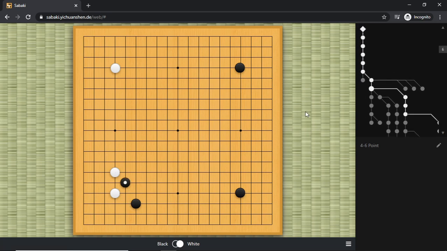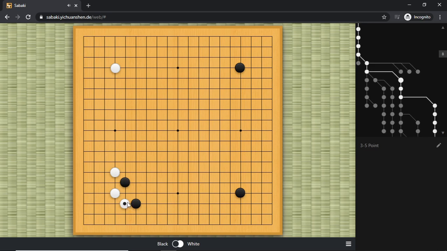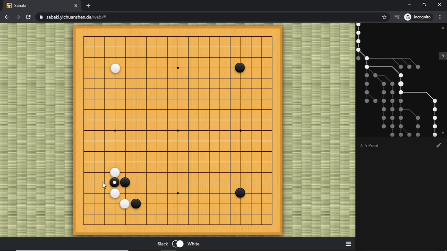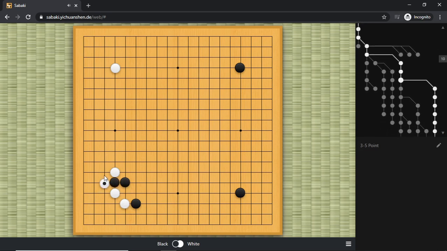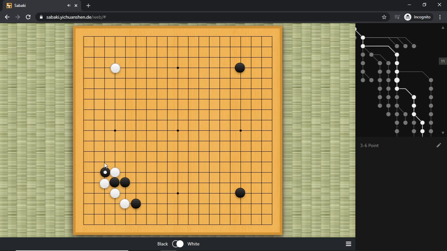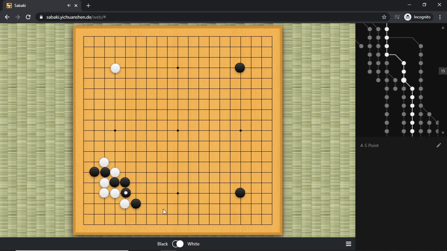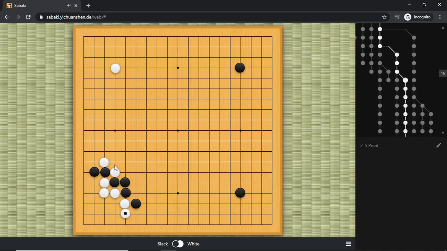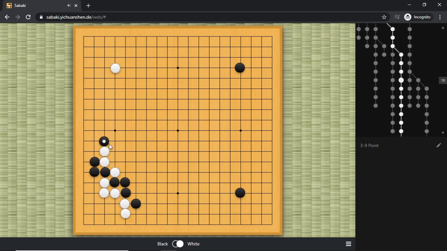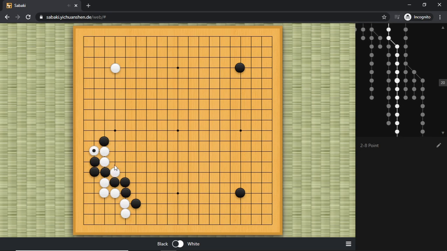So I just want to quickly recap. Today we covered this kick, and then we said that when black cuts, white is going to Atari, and then it's very important for black to turn. When white extends, there is this turn here, and then black has a tsuji to go for a trade.